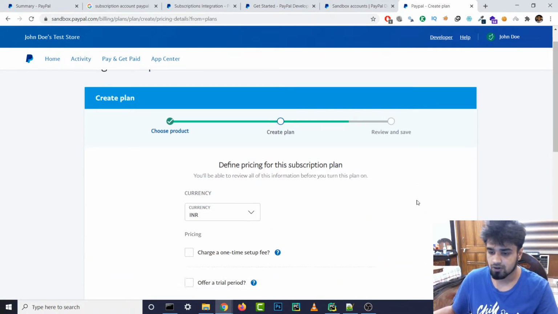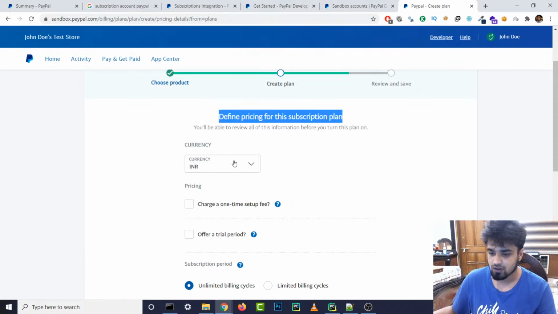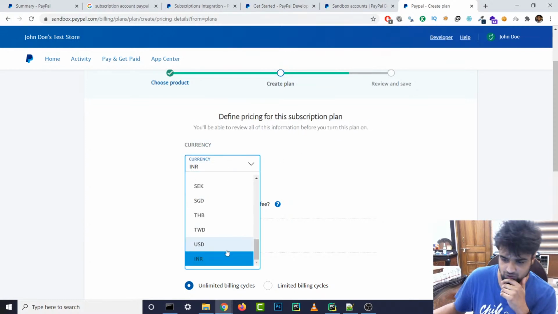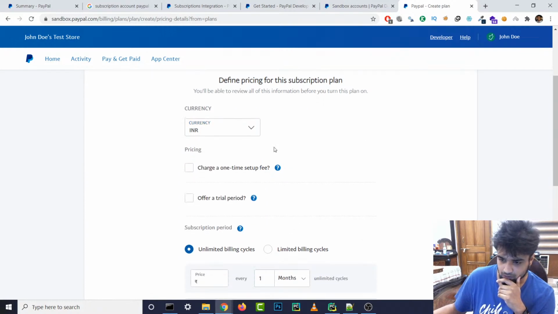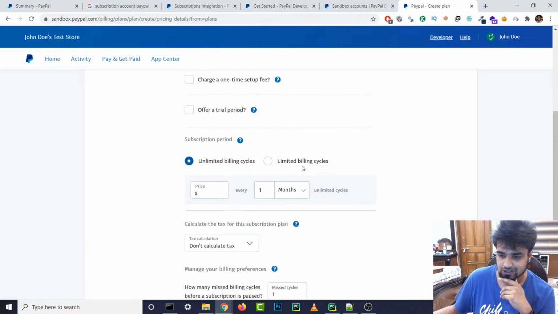And next. Now the currency, you'll be able to review and define pricing for this. Can't we just do both USD and INR? But I guess default currency, I'm just gonna put in USD, because if I put in INR, a random person from Brazil or Argentina or Europe maybe won't know what INR is, but everybody knows what USD is. And even all the Indians know what USD is. There's no one-time setup fee, and offer a trial period, we don't need that.